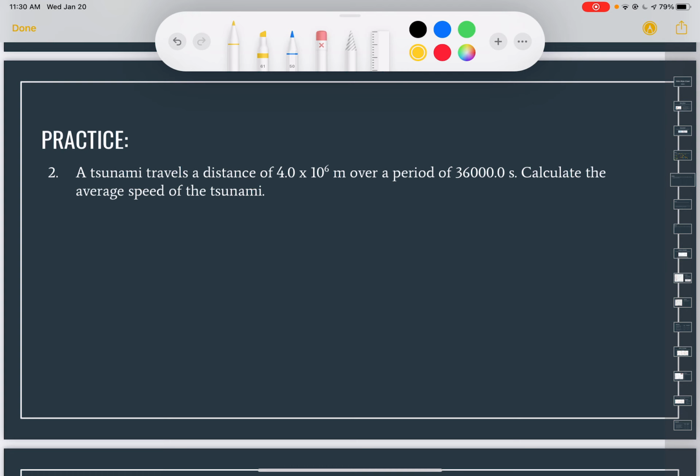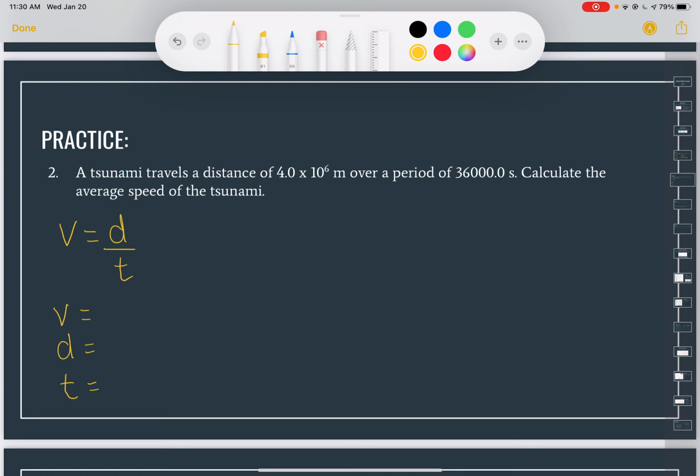It says a tsunami. Okay, first of all, before I even start reading the question, getting ahead of myself, I'm going to write down the formula. And then I'm going to write down my little data table, I guess is what I call it. Then I'm going to fill in the pieces that we know. I always like to write down what we know and what we need to find, because it helps me to sort of figure out where we're going with this question. All right, so it helps to visually put it all together.